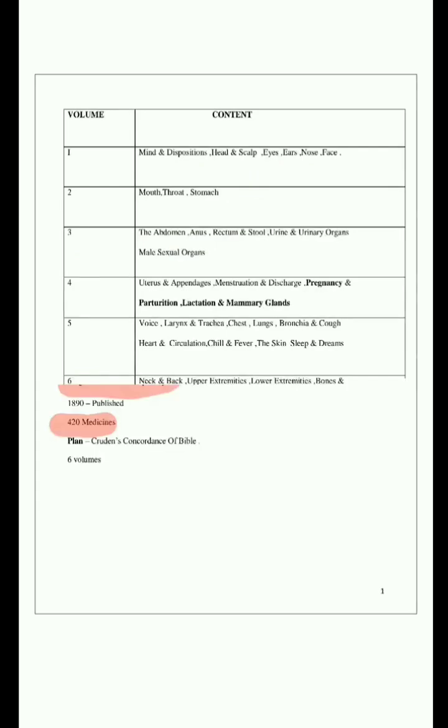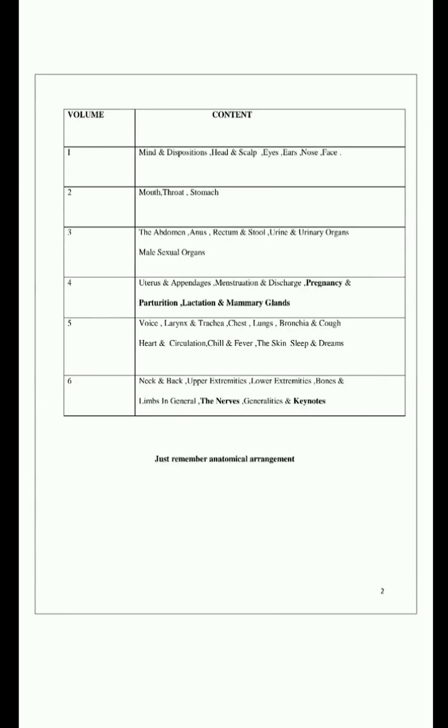In volume 1, you can see mind and disposition, head and scalp, ears, eyes, nose, face. Similarly, in volume 2, you can see mouth, throat, stomach chapters. In volume 3, you can see abdomen, anus, rectum and stool, urine, urinary organs, male sexual system. This 4th volume is very important; frequently they ask it in exams. What chapters can we see in the 4th volume? Uterus and its parts, then menstruation, discharge, pregnancy related rubrics, parturition, lactation, mammary glands.